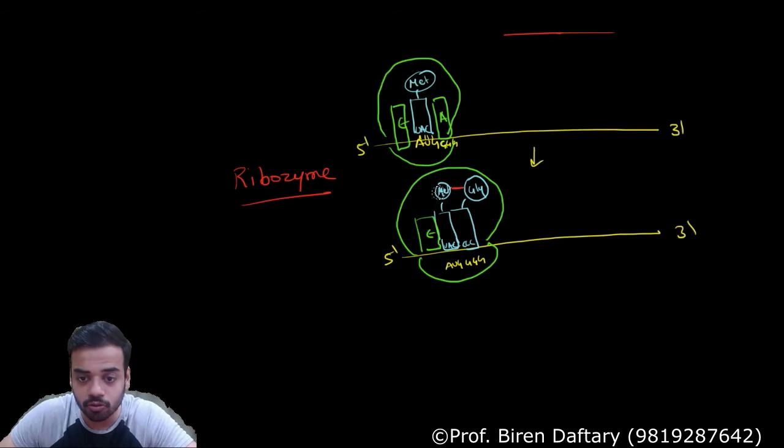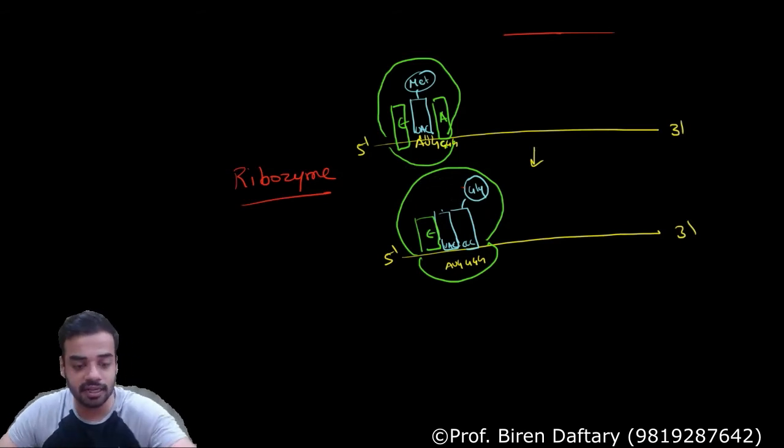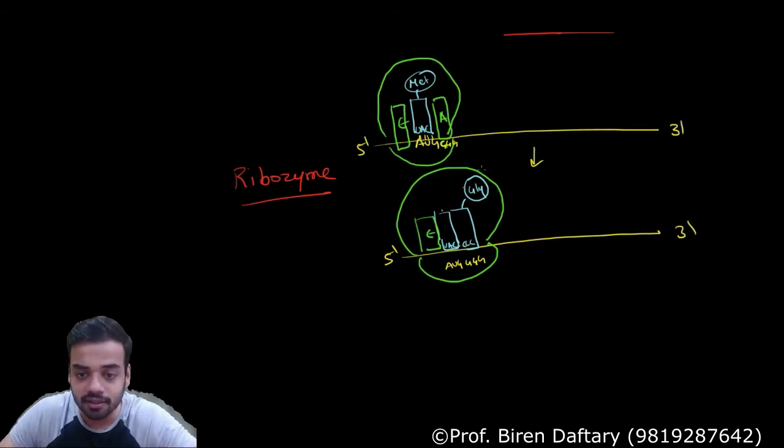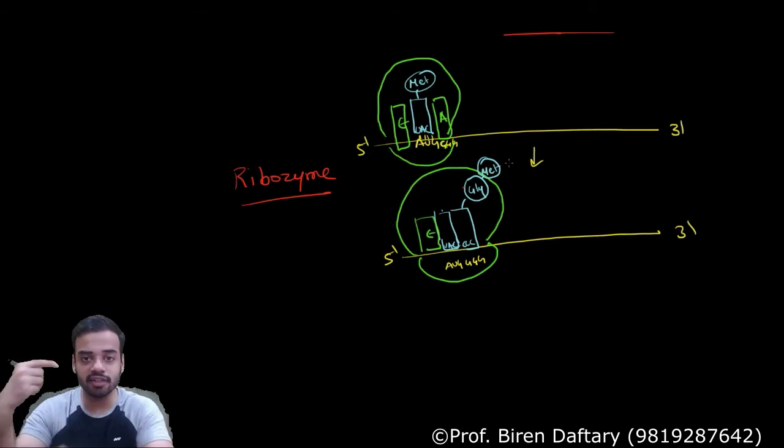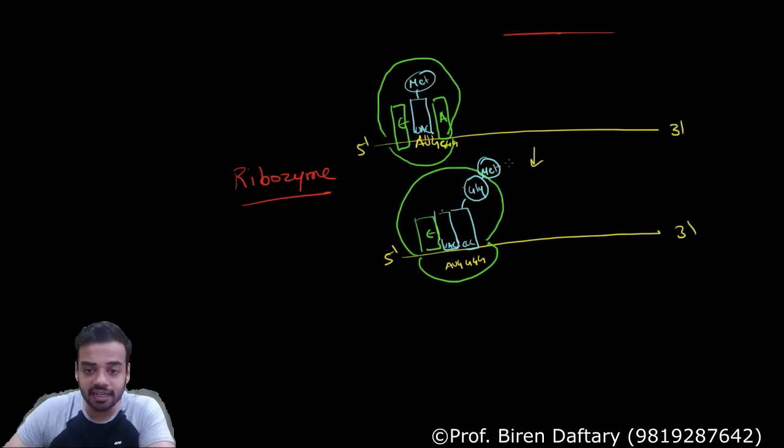So now I'm going to rub this, and what is going to happen is that amino acid is now attached to this, correct? And obviously there is a peptide bond between this, so this is your methionine. Are you understanding what has happened? The tRNA at the P site or the middle site has just given its amino acid to the tRNA at the A site. The A site already had its original amino acid. So this methionine is not attached to tRNA, this methionine is attached to glycine.